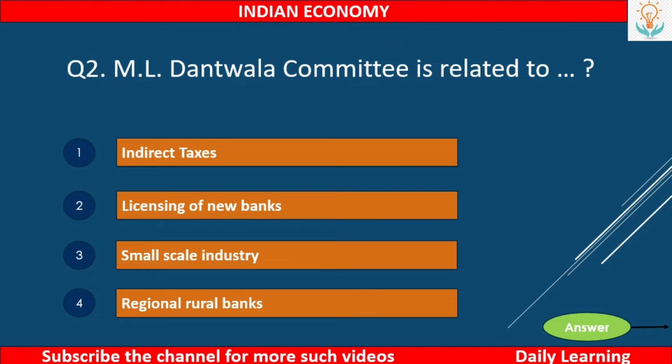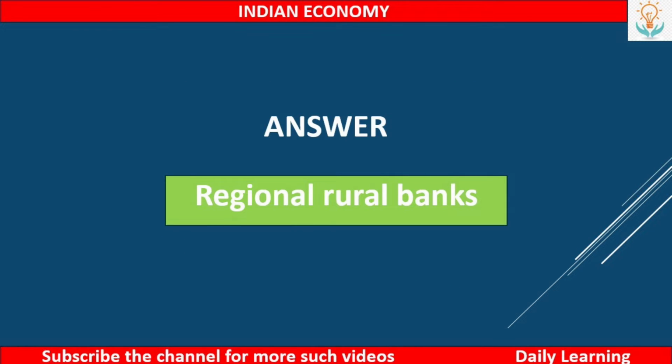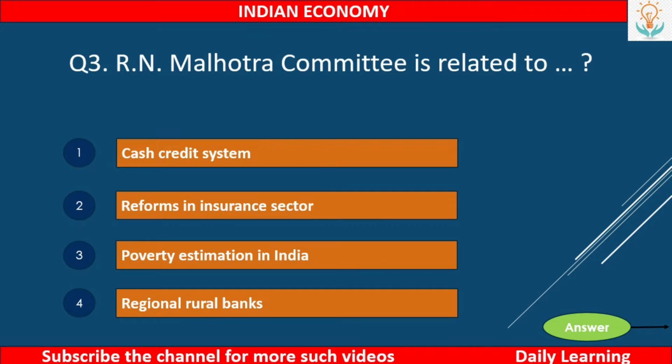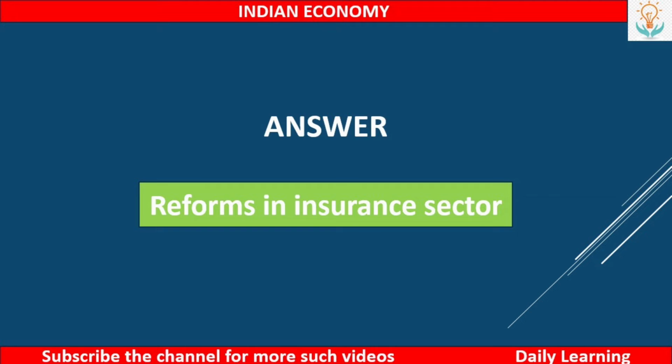Next, ML Dantwala committee is related to first, indirect taxes, second, licensing of new banks, third, small scale industry, or fourth, regional rural banks. So the answer is regional rural banks. Next, RN Malhotra committee is related to number 1, cash credit system, number 2, reforms in insurance sector, number 3, poverty estimation in India, or number 4, regional rural banks. So the answer is reforms in insurance sector.